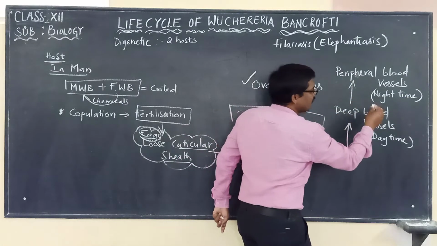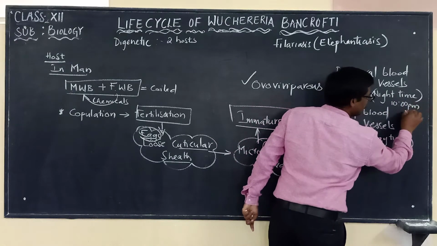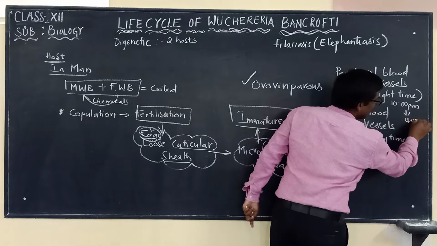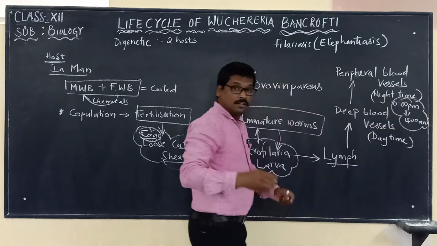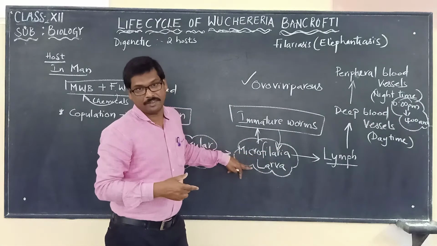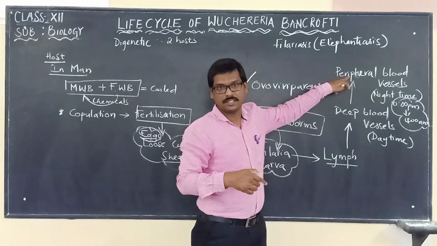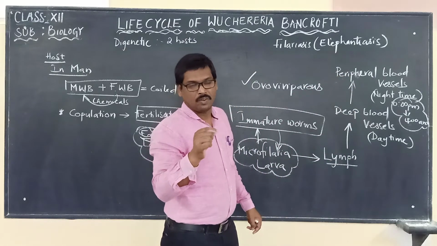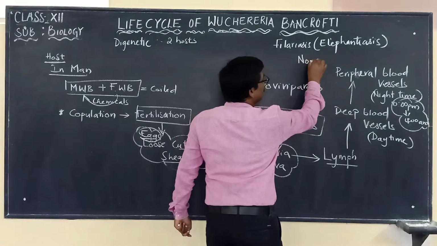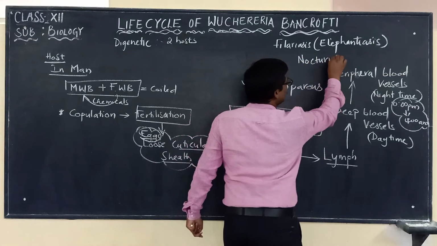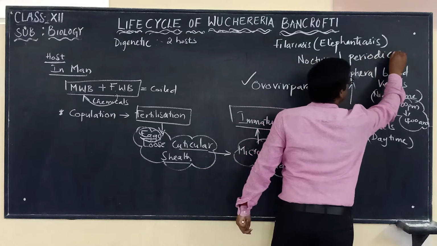Night time, we can say, is between 10 p.m. to 4 a.m. Between this period, the microfilarial larvae come from the deep blood vessels into the peripheral blood vessels. This tendency is referred to as nocturnal periodicity. Please remember this word, periodicity.